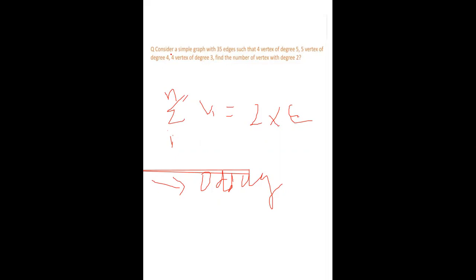Let's consider a simple graph with 35 edges such that 4 vertices have degree 5, 5 vertices have degree 4 and 4 vertices have degree 3. Find the number of vertices with degree 2.